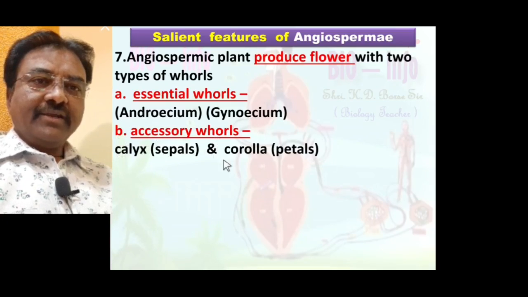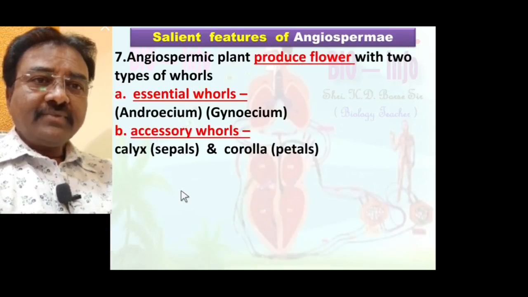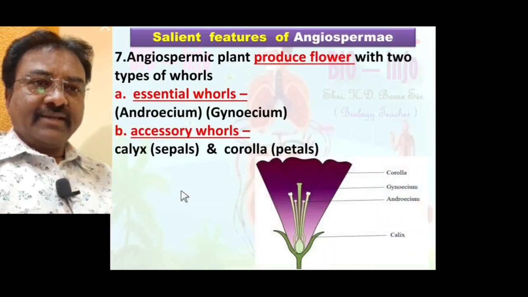Corolla's individual members are petals, which we call पाकळ्या. They attract insects for pollination. Attracting insects for pollination is the function of corolla petals, and preparation of food material is the function of calyx sepals. Therefore calyx and corolla are accessory floral whorls. Seen here is the diagrammatic representation.